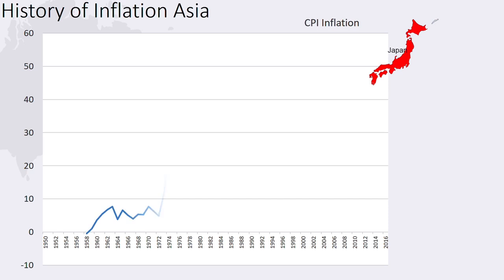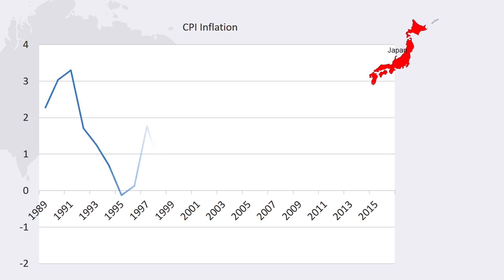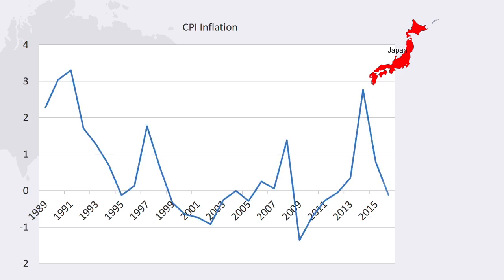Historically, Japan had lower and more stable inflation than many of the countries of East Asia, with the exception of the early 1970s. Since the turn of the millennium, Japan has experienced inflation far below the target level of 2%, often experiencing extended periods of negative inflation, which we call deflation.